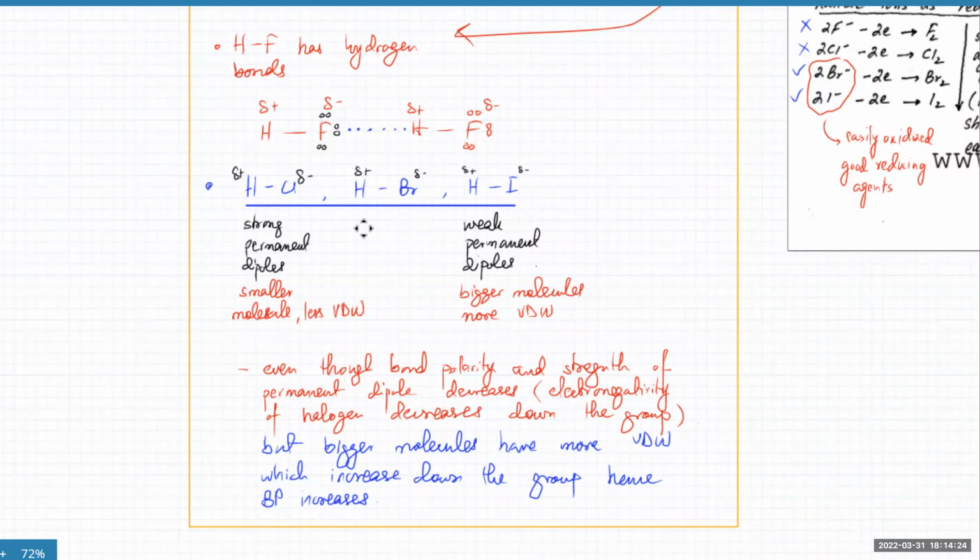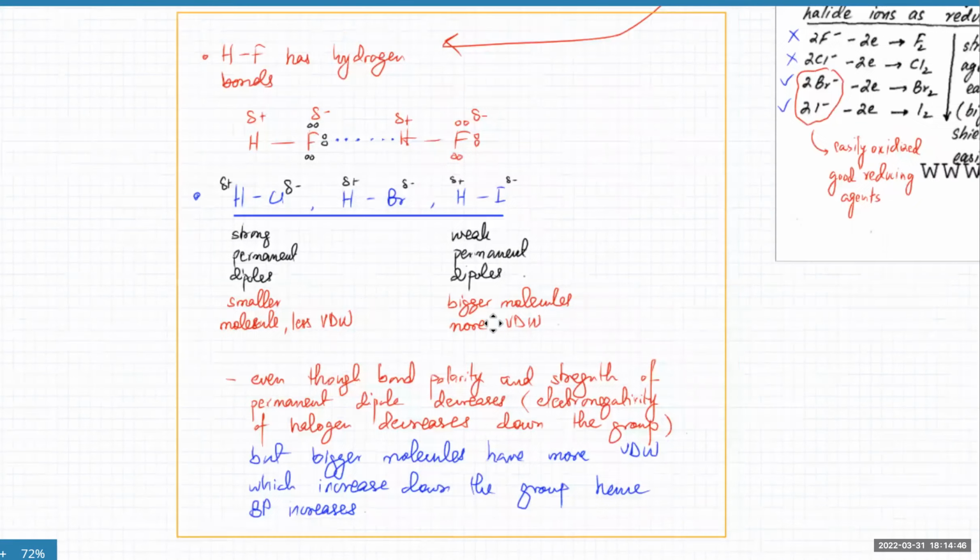But the first one has stronger permanent dipoles, but it's a smaller molecule, so it has fewer van der Waals forces. The HI molecule has a weaker permanent dipole. Its electronegativity difference is less. So it's a very weak permanent dipole, but it's a much bigger molecule, so it has a lot of van der Waals forces.